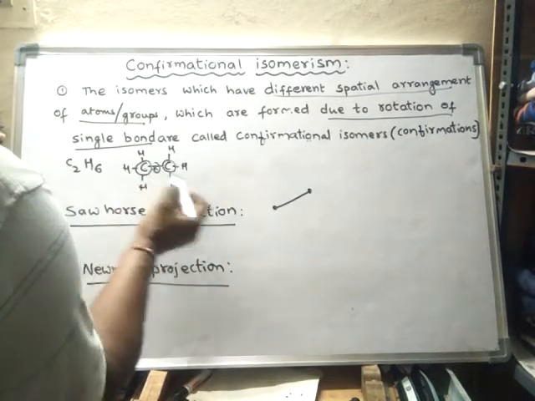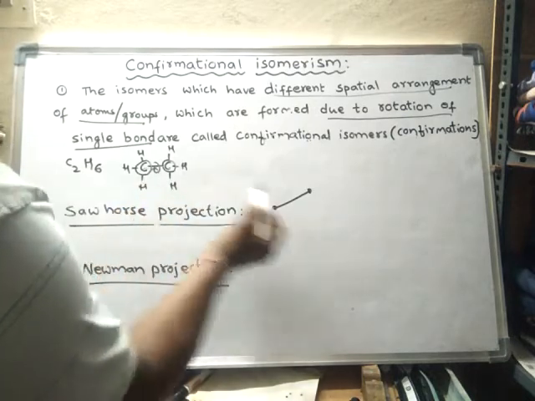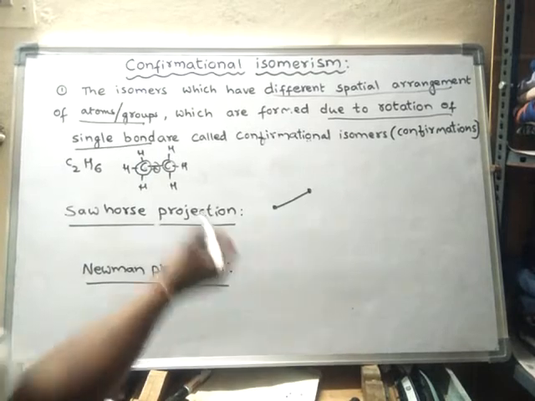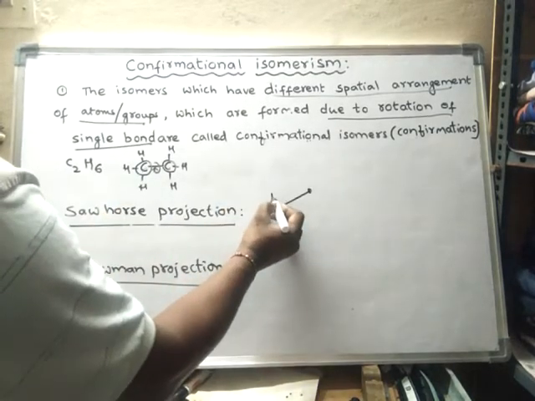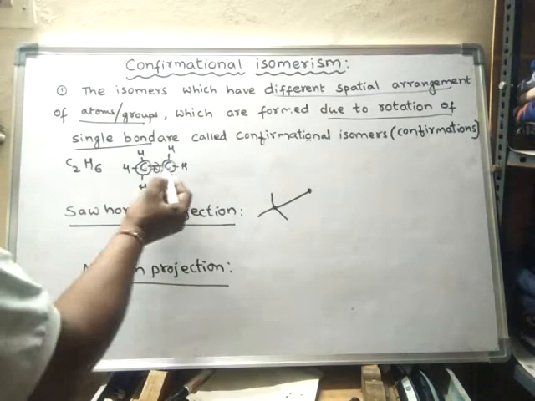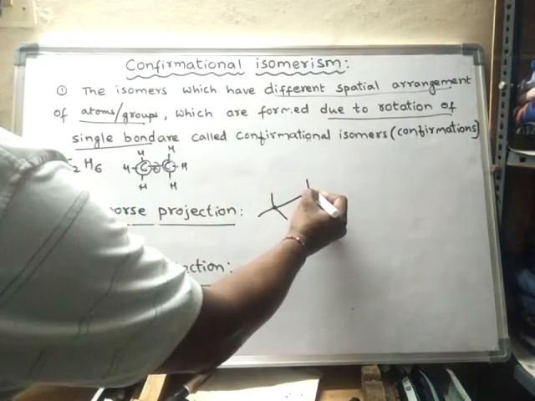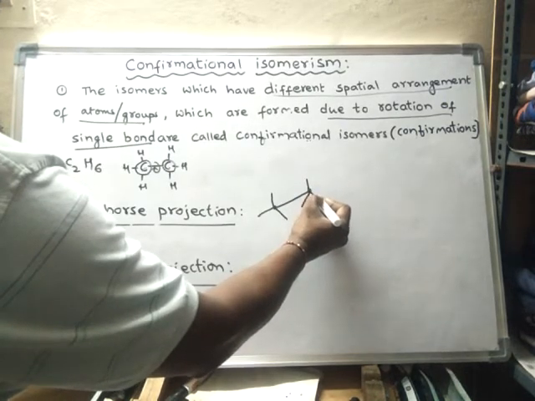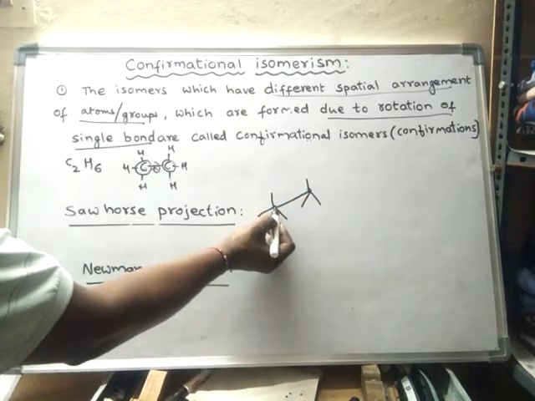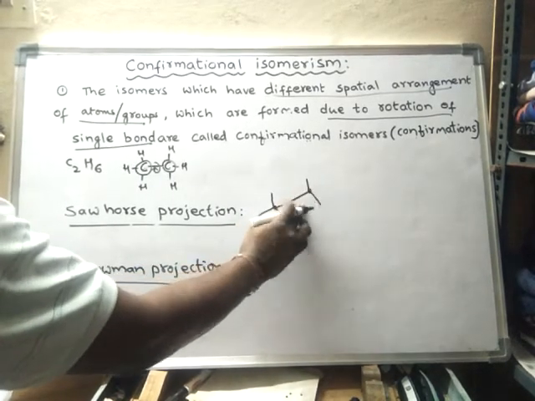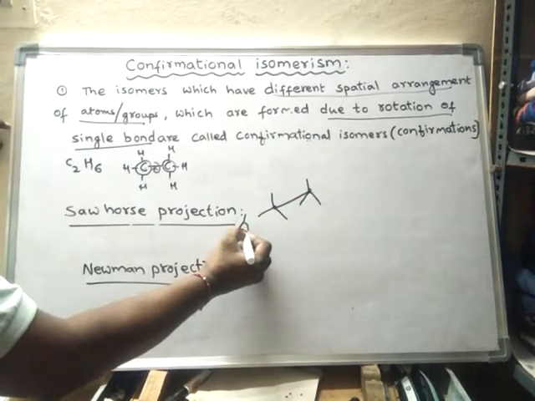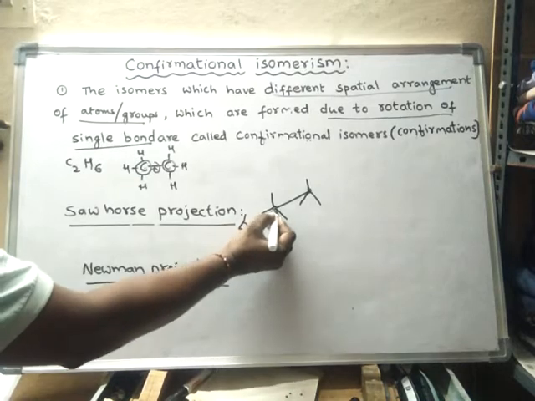These two are carbon atoms with a single bond between them, and this carbon has 3 hydrogens, like this, and this carbon also has 3 hydrogens. This carbon is behind this carbon. This is the front carbon, and this is the back carbon. This is our eye, as we are viewing in this direction.